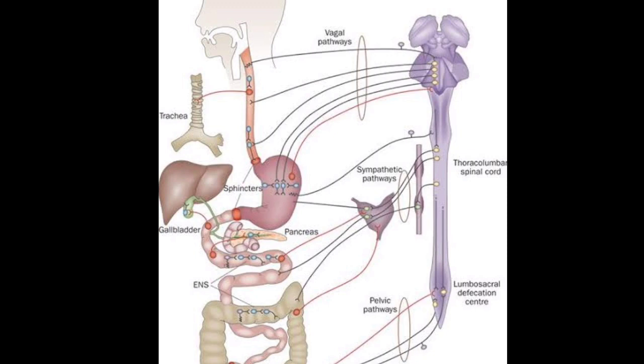It is not controlled by the brain or spinal cord, and there is no outside control over the digestive system in the human body. That's why it is called the enteric nervous system. So this is our today's class.